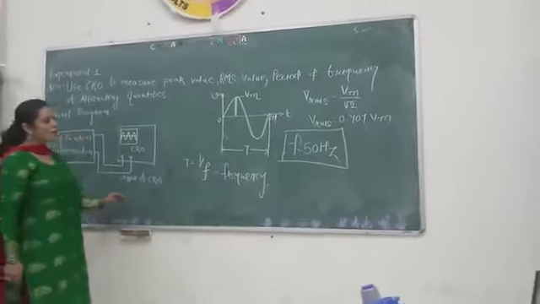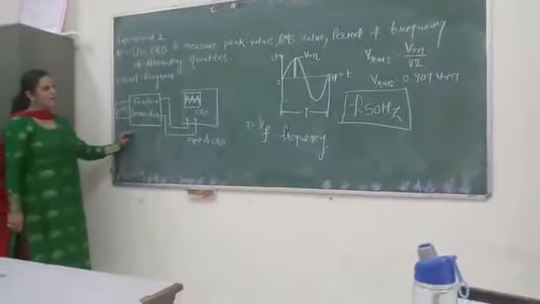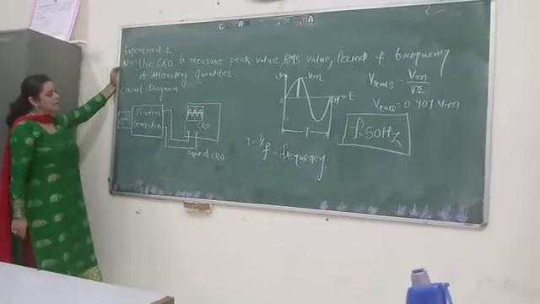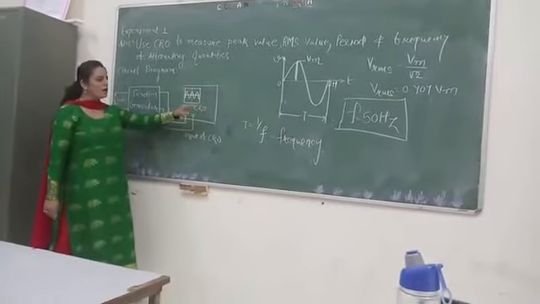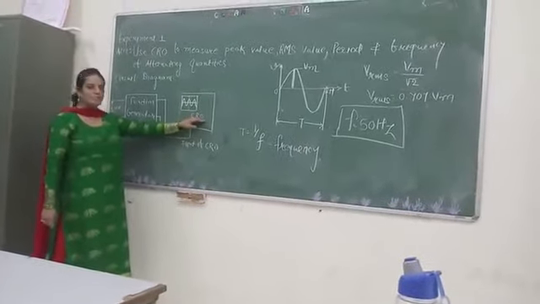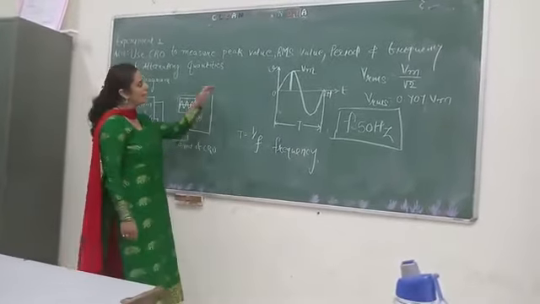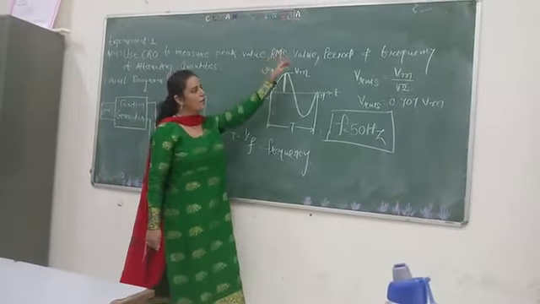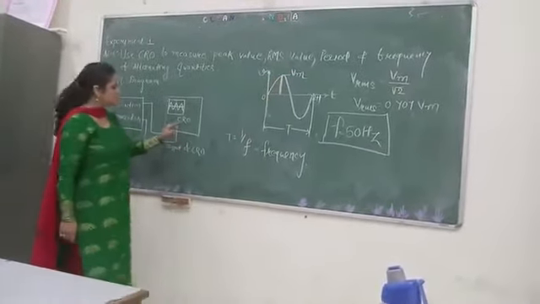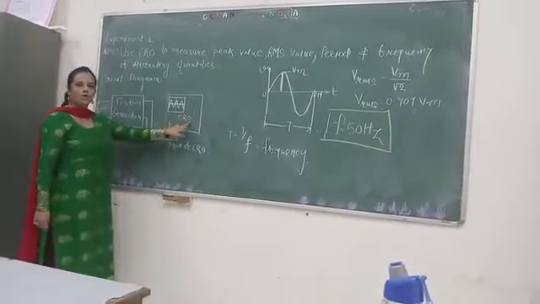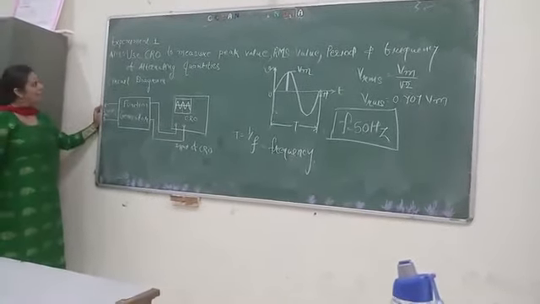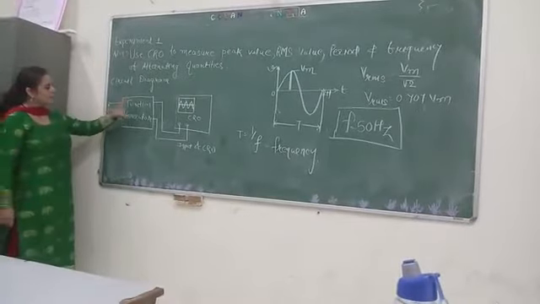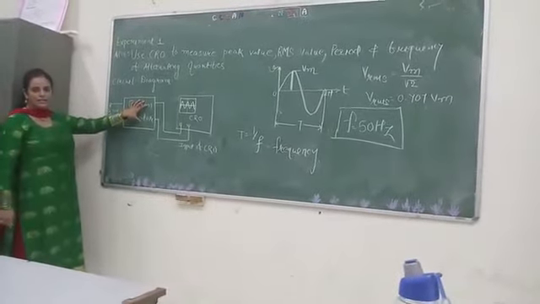Now today we are going to perform experiment number 1, that is the CRO. CRO is an electronic device which measures various quantities like the peak value, RMS value, period and the frequency. CRO is the cathode ray oscilloscope. Now see here, what is the circuit diagram of experiment number 1? Here a function generator is there.